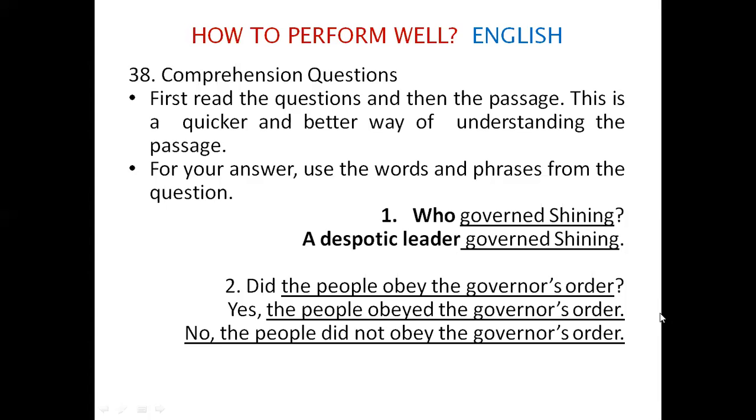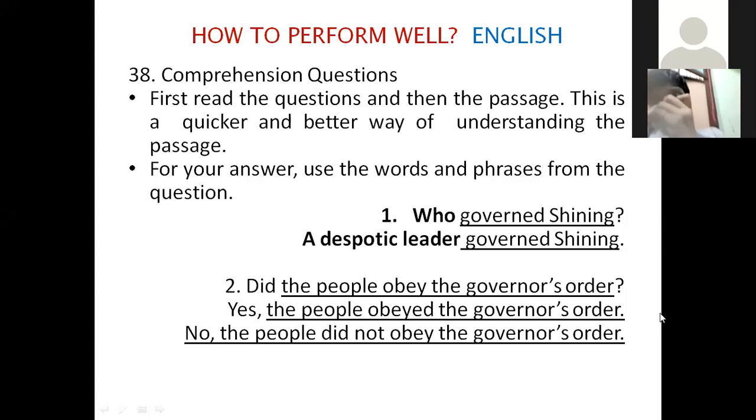So outside the text means, how are you going to do? What are you going to do? That is, for example, the comprehension question. First of all, what is a comprehension question? A paragraph, a passage will be there. The passage will be followed by a set of questions. Here, 4 questions will be there.